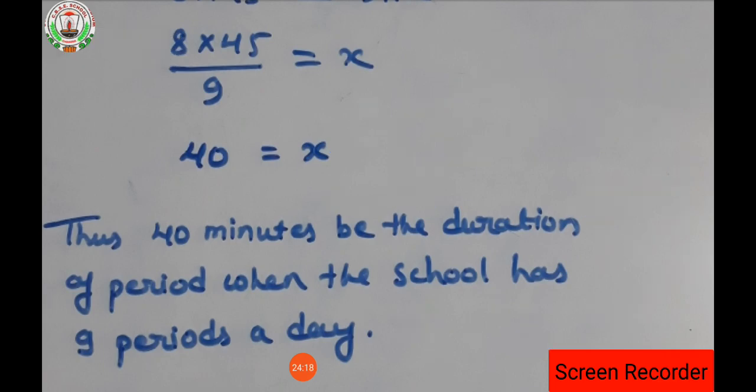Now you will ask me, teacher, how will we know whether these questions belong to inverse proportion or direct proportion? So students, for that you have to read the question very carefully and draw a rough table. Okay, and in that table you have to mark what is asked and what is given. After marking it in table form, you have to see whether the digits are increasing or decreasing.